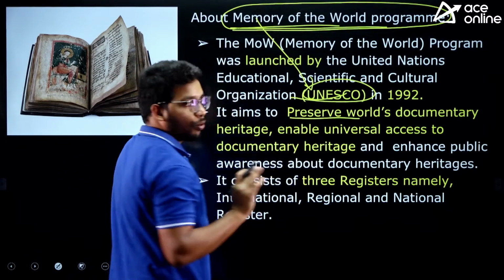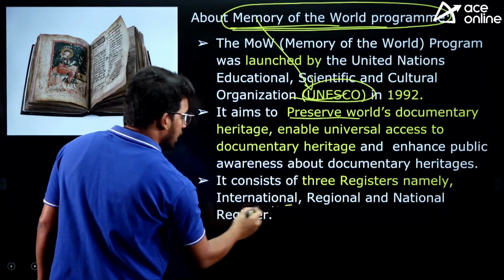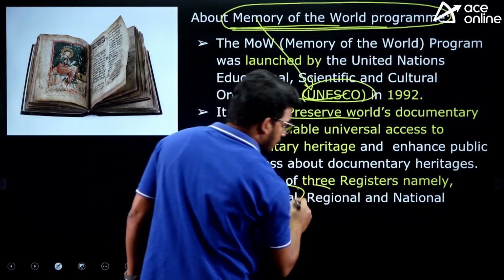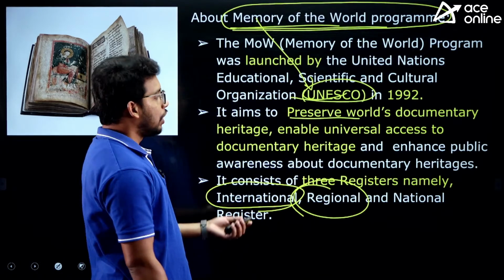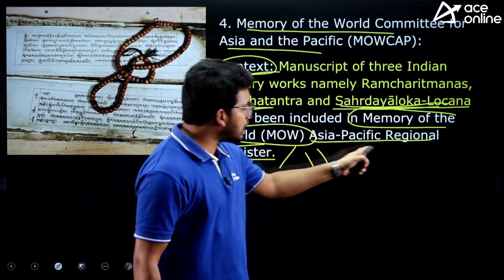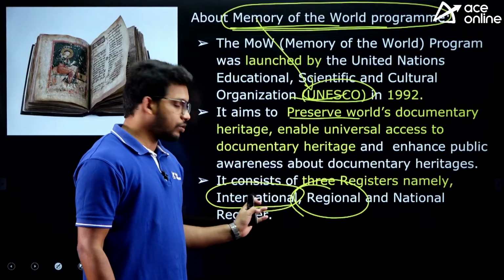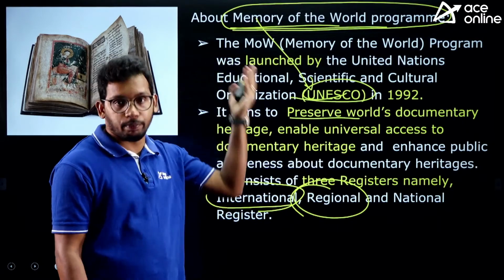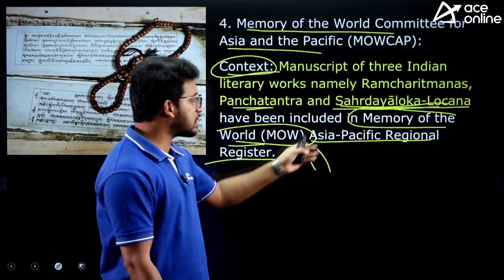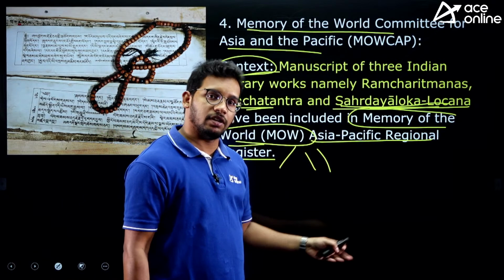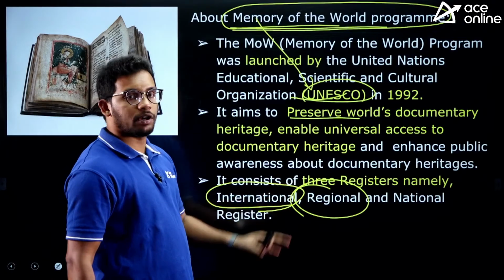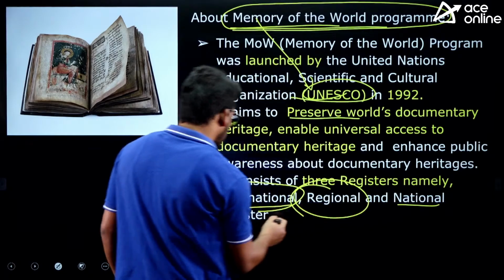The Memory of the World program has 3 lists. One is the international list, the second one is the regional list. Now you can see that Asia Pacific is one of the sub-regions under this, right? So the international list means they are the most important ones, and regional is the second most important, that is the Asia Pacific region. Regionally they are important manuscripts, and there is also a national register.